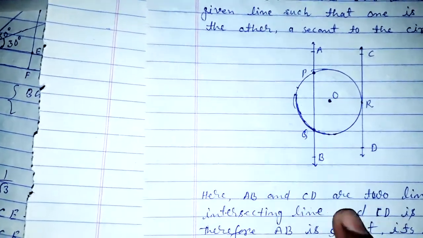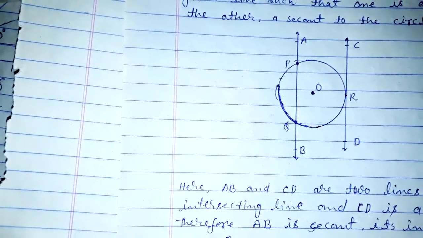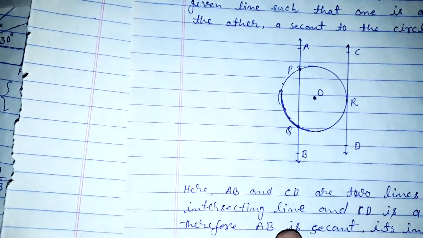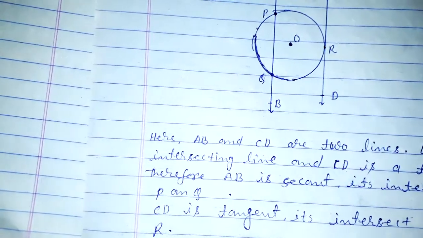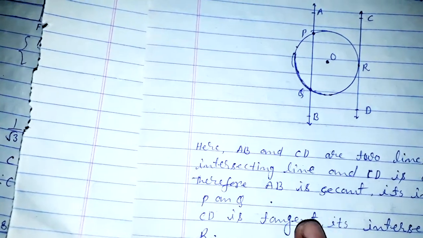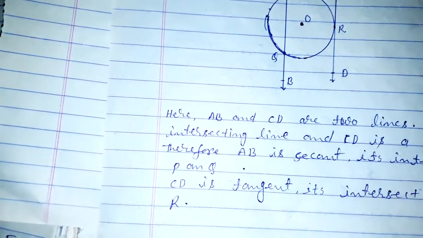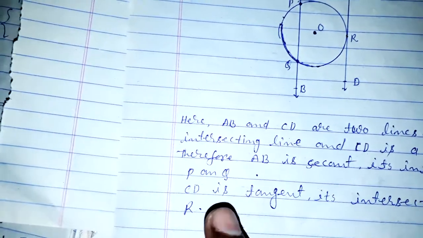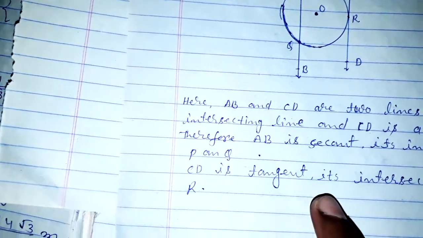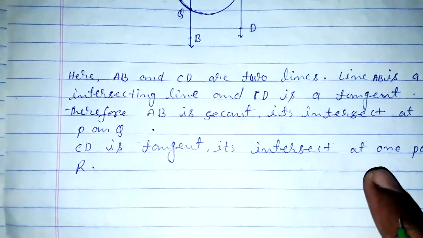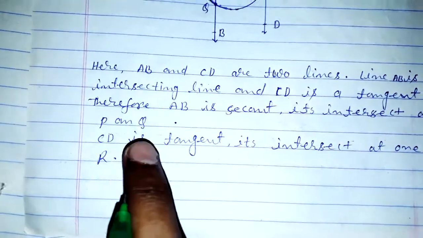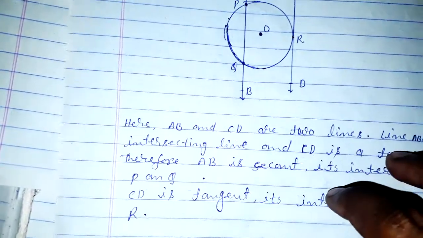Here AB and CD are two lines. Line AB is an intersecting line and CD is a tangent. The intersecting line intersects at two points. AB intersects at points P and Q, and CD intersects at one point, R.